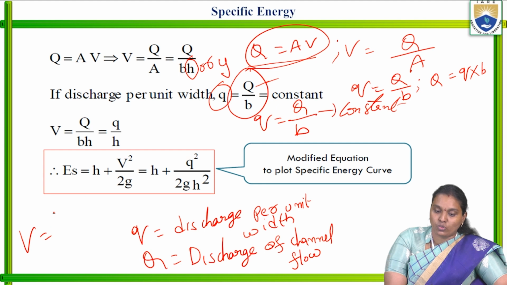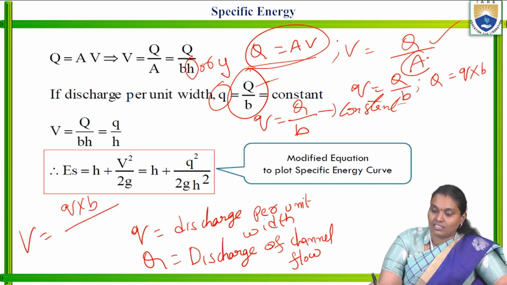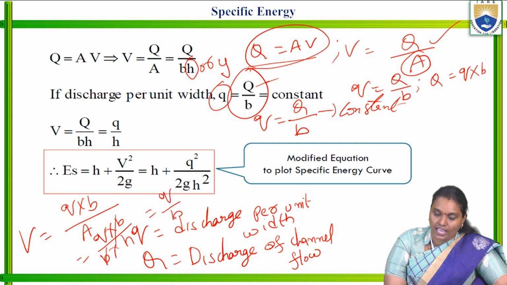Substitute those in this equation: V is equal to q into B by area. Area is nothing but B into H. Cancel those two, finally q by H.